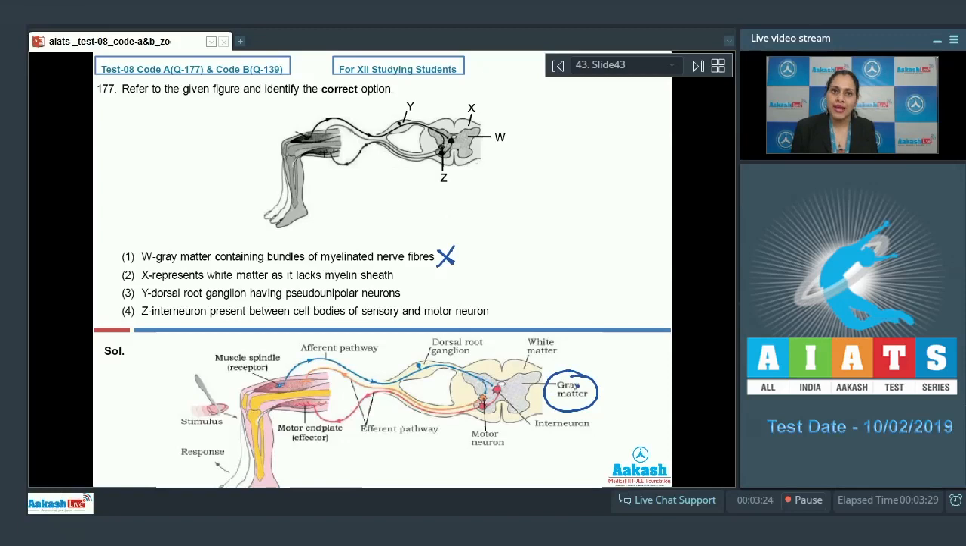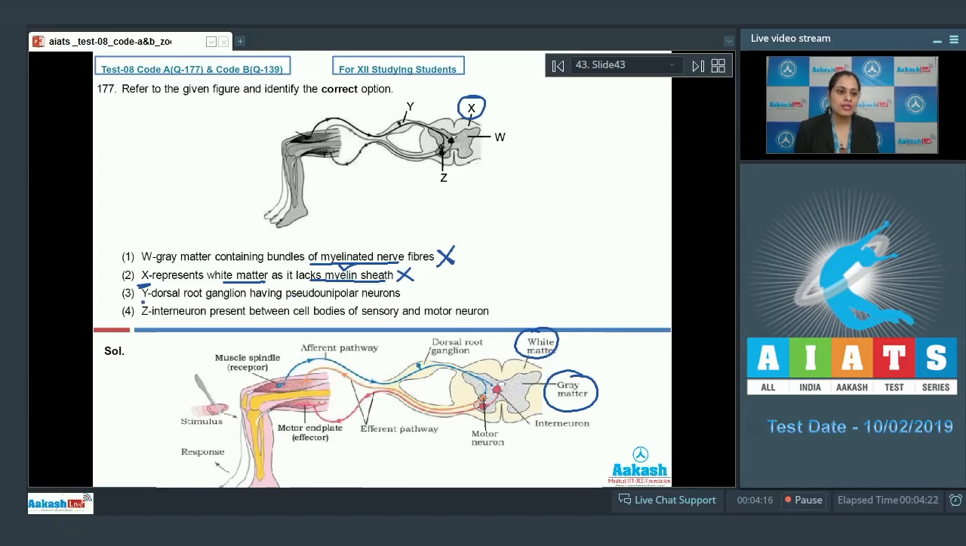As you can see here, W represents grey matter of spinal cord that consists of dendrites and cell bodies of a neuron and not bundles of myelinated nerve fibers. The next option is X represents white matter as it lacks myelin sheath, and as it is an incorrect identification, this cannot be a correct answer, because X represents white matter that consists of myelinated nerve fibers running up and down the spinal cord.